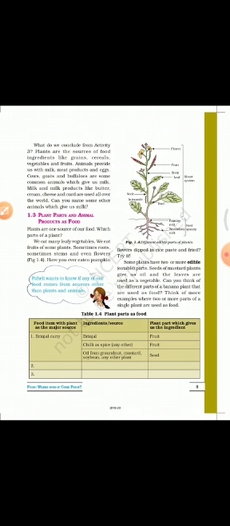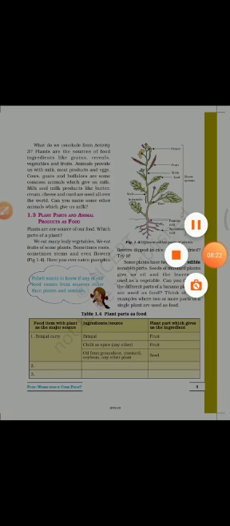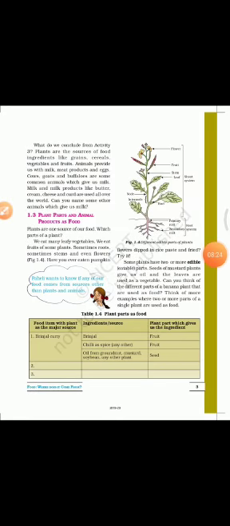Can you name a few more animals whose milk we can use? Yes, they are camel and yak. We now know that plants and animals are consumed as food, but we should also know that plants are the main source of our food.